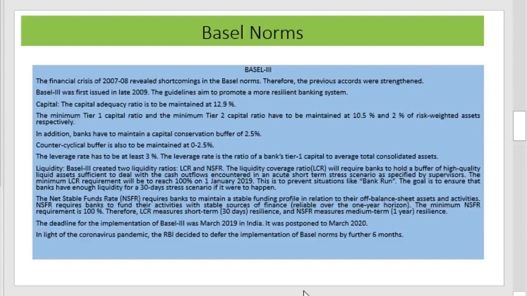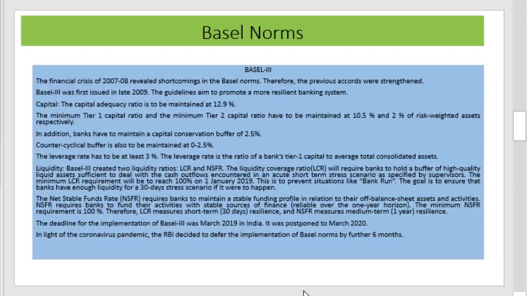These are the major changes introduced in Basel III: capital adequacy ratio 12.9%, Tier 1 capital requirement 10.5%, Tier 2 2%, capital conservation buffer 2.5%, counter-cyclical buffer 0.25%, leverage ratio 3%.